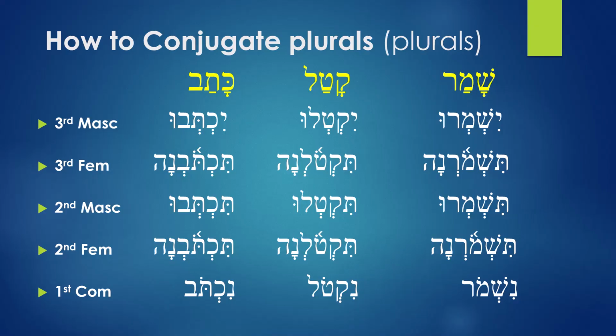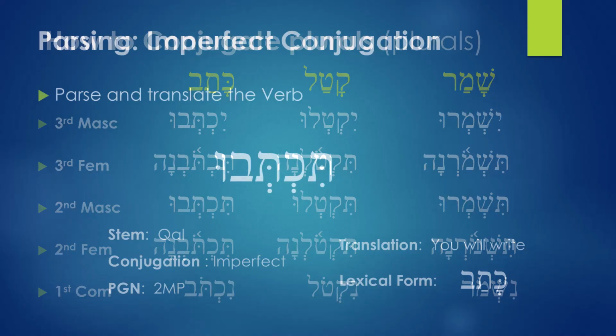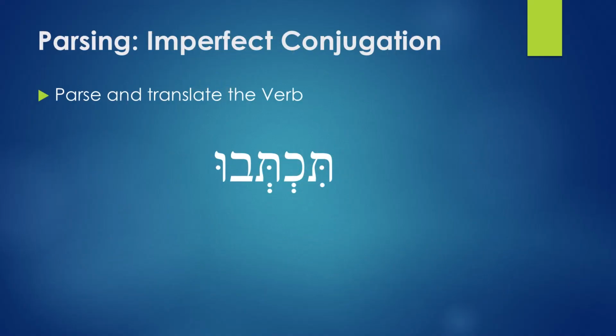That's how you conjugate verbs in the imperfect. Remember, conjugation means you are changing the prefixes and sometimes suffixes, and also you are translating. That's conjugation. Alright, let's look at parsing. Let's look at how we parse imperfect conjugation. And so let's try to parse and translate the verbs.